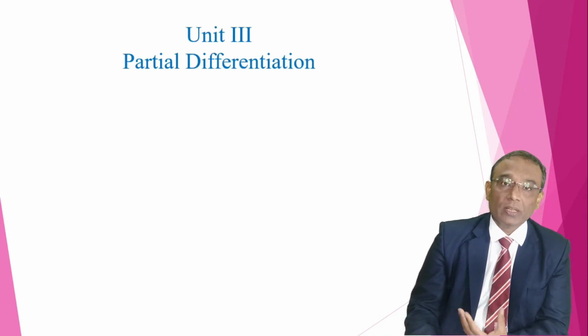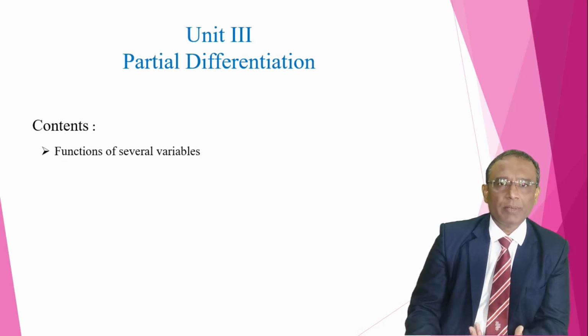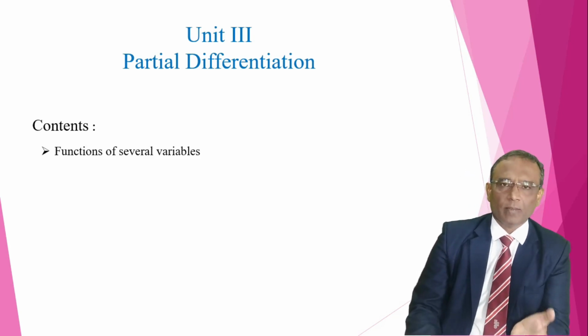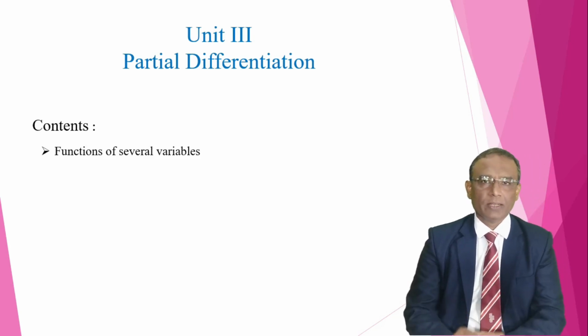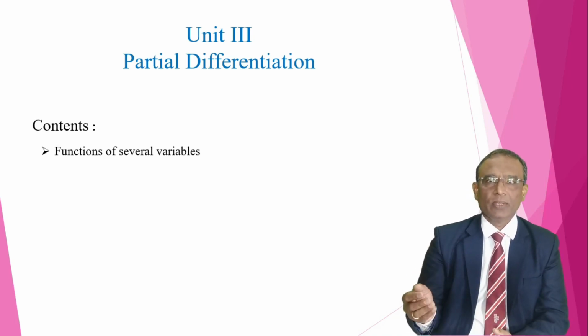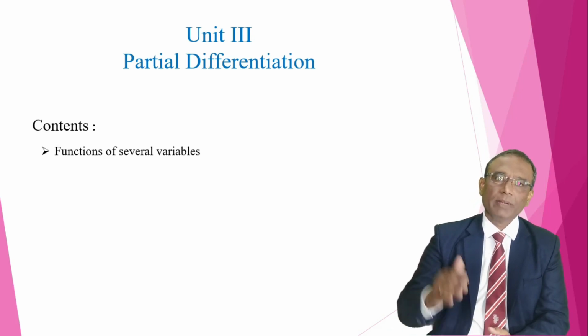The next unit, which is the third unit, is partial differentiation. Partial differentiation, everybody knows, because if you know the derivative, the same thing is there. The partial derivative is the ordinary derivative, but in partial derivative, what happens? We are taking the derivative with respect to a single variable, keeping the other variables constant.